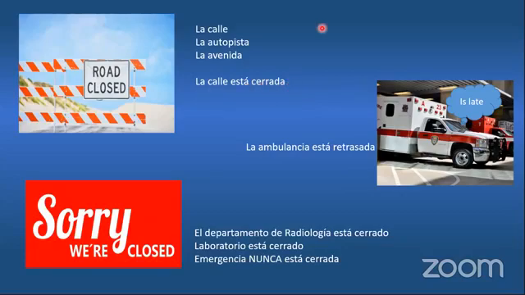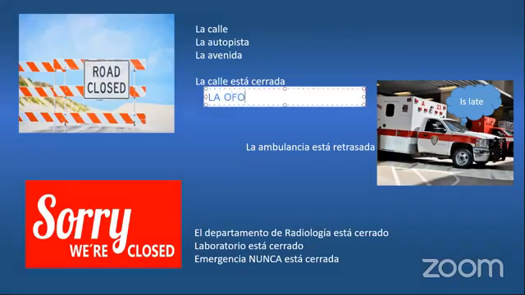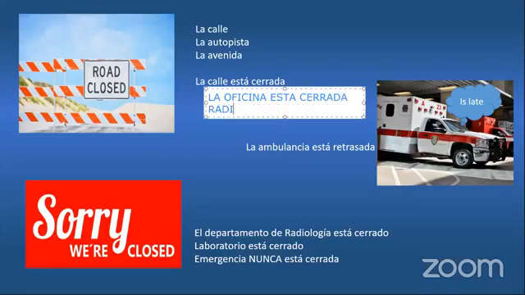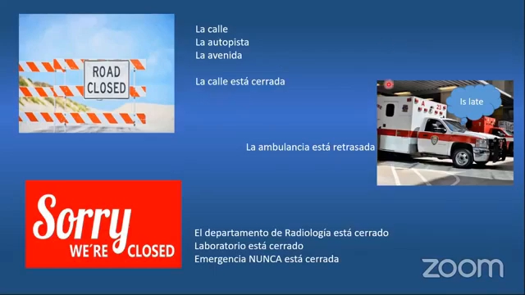It's closed. We can say, you know, in the medical field, you can say la oficina está cerrada. Radiología está cerrado, and so forth. We have more examples for this. So somebody called the ambulance and for whatever reason the ambulance is late. La ambulancia está retrasada. The ambulance is late. La ambulancia está retrasada. And another example similar to this one here above.